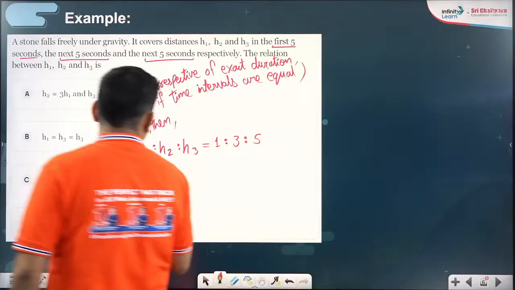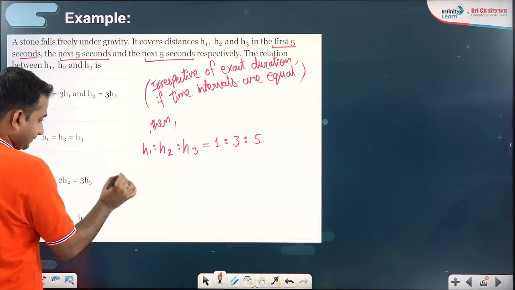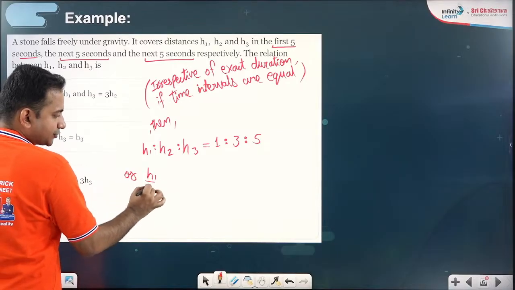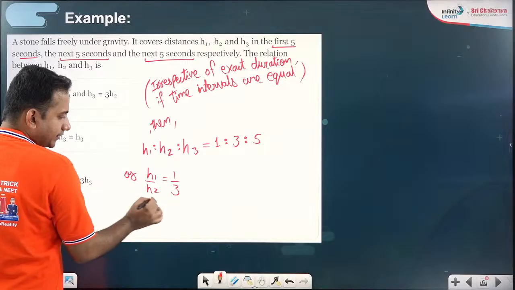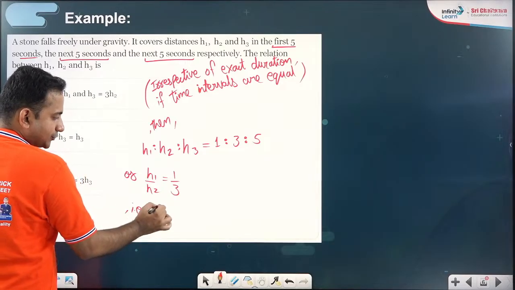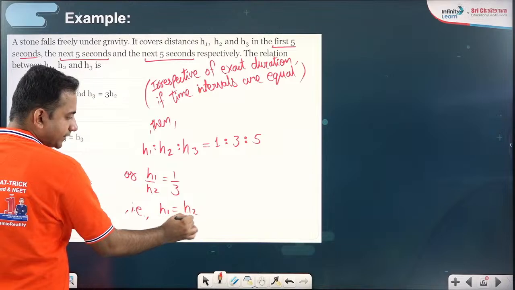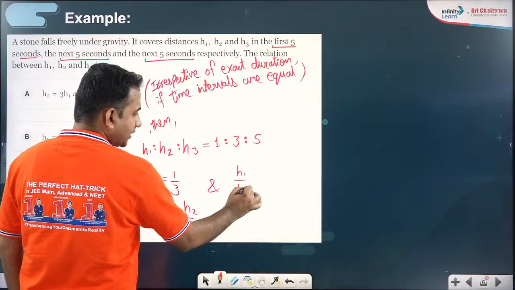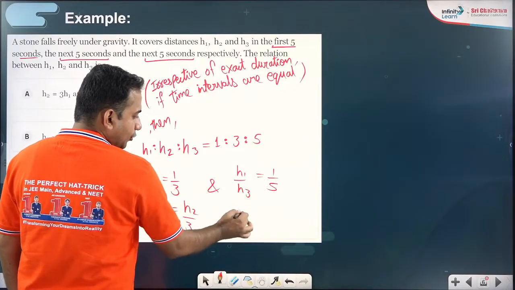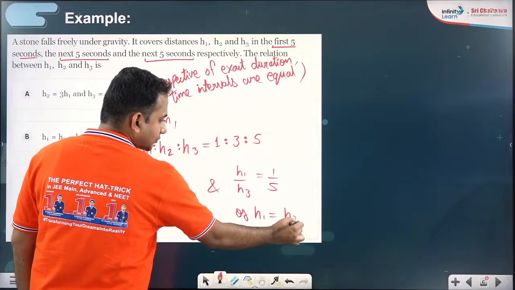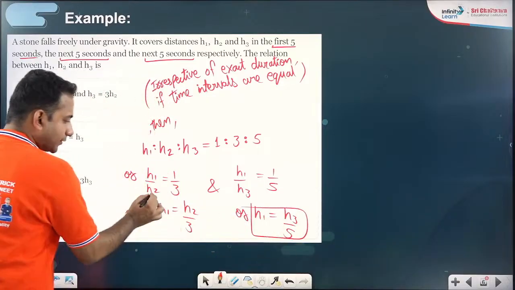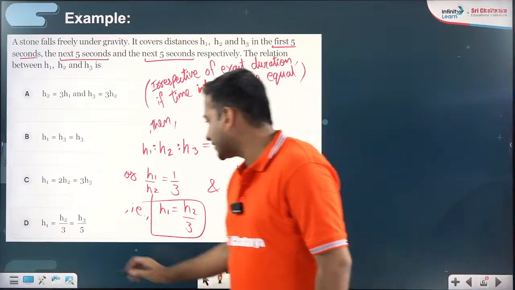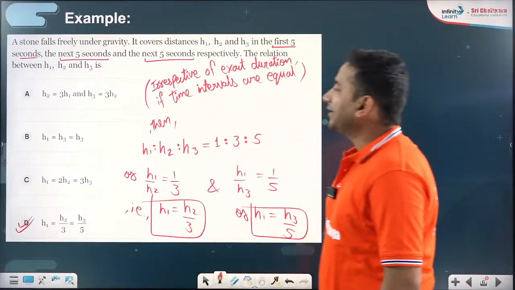Or I can also say that h1 by h2 will be equal to 1 by 3. That is, h1 is equal to h2 by 3. And similarly, h1 by h3 is equal to 1 by 5, or you can say h1 will be equal to h3 by 5. All right. So the correct option should be h1 is equal to h2 by 3 and that is equal to h3 by 5. So see, correct option is option D.